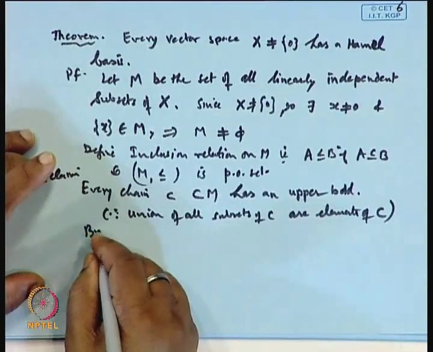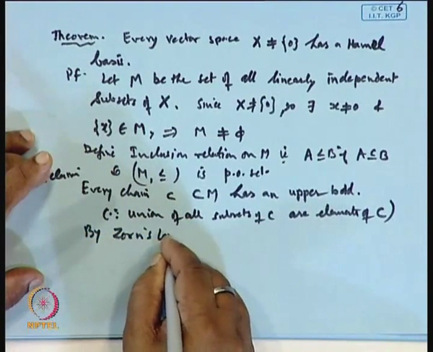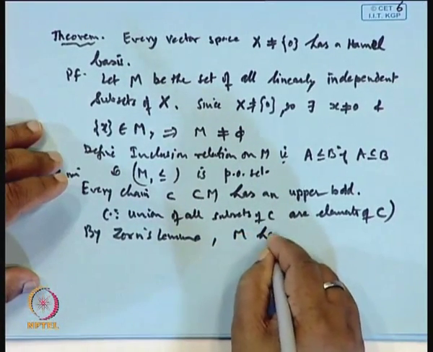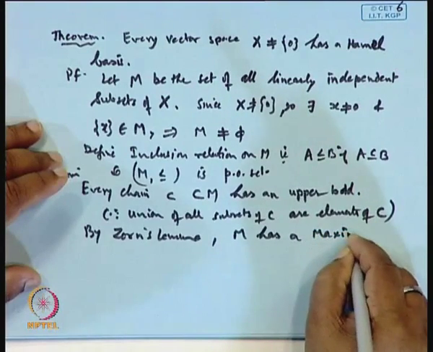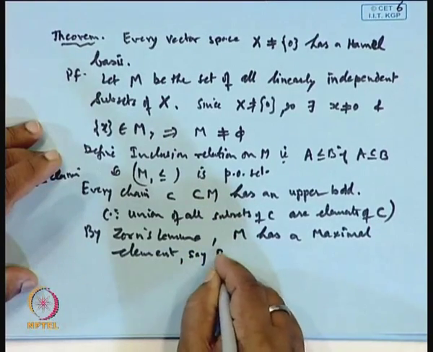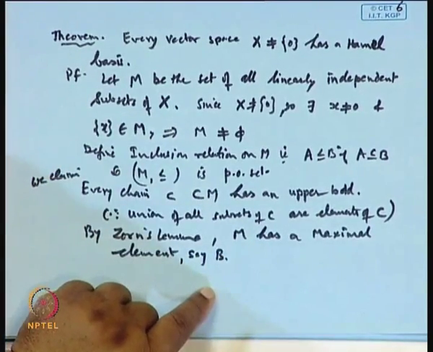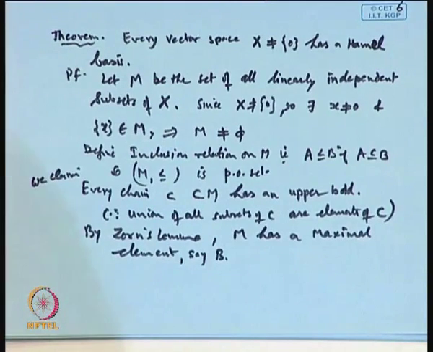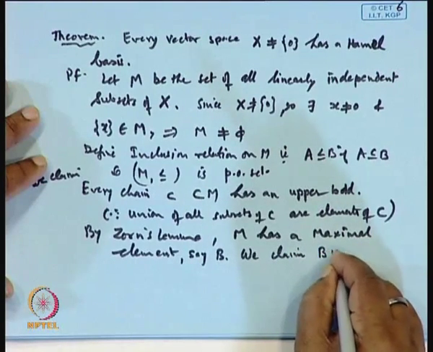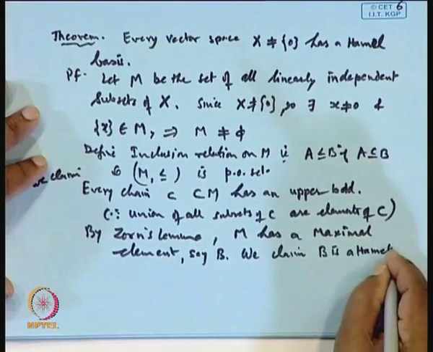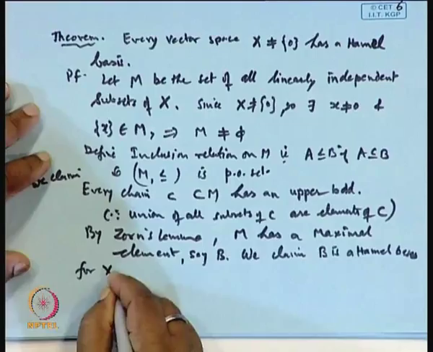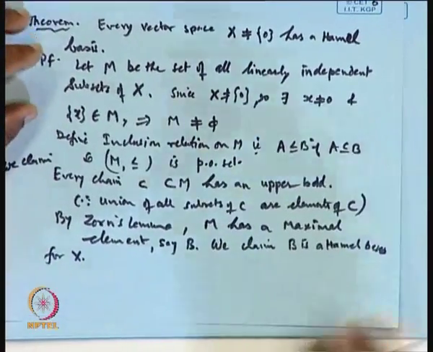So by Zorn's lemma, M has a maximal element, say V. Now we claim that this V will be a Hamel basis for X.